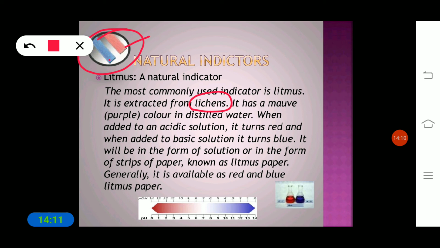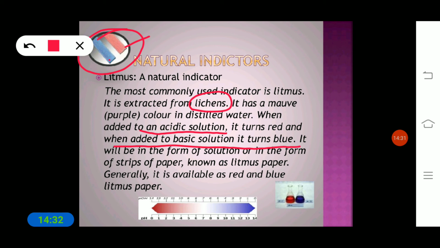It has a purple color in distilled water. When we add litmus to an acidic solution, it turns red, whereas when added to a basic solution, it turns blue.